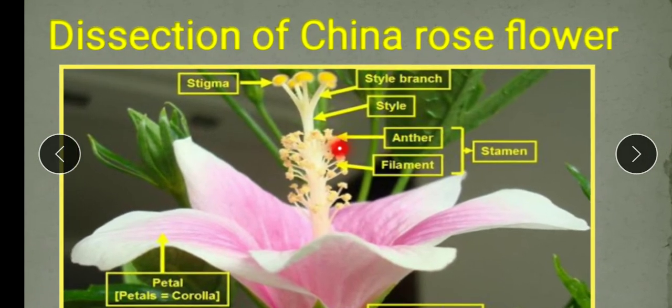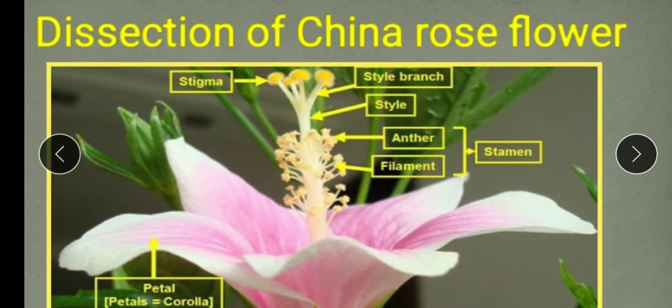Then the female reproductive part, we call it the gynoecium or the pistil or carpel. So the gynoecium is made up of many carpels. Each carpel is made up of 3 parts. You can see this is the stigma. Now here the stigma is not single, the stigma is divided into 5 lobe-like structures.